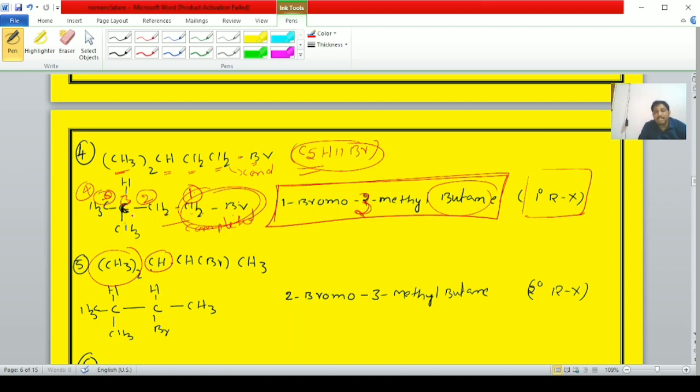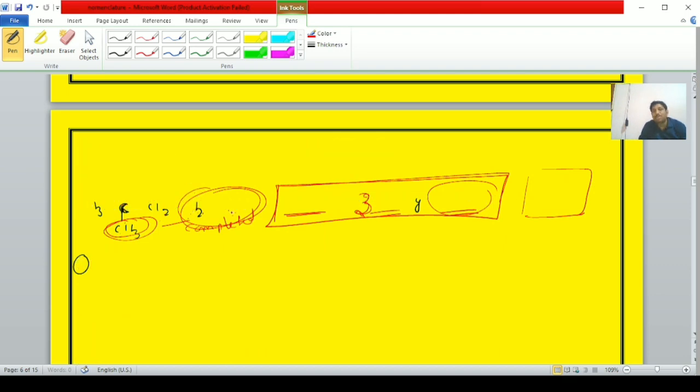CH2Br. Since there are no double and triple bonds, the carbon atom bonded to the bromine atom gets the first position. Therefore, at the first position bromine is there, 1-bromo, whereas at the third position a methyl group is there. Hence 1-bromo-3-methylbutane is the IUPAC name of this compound.